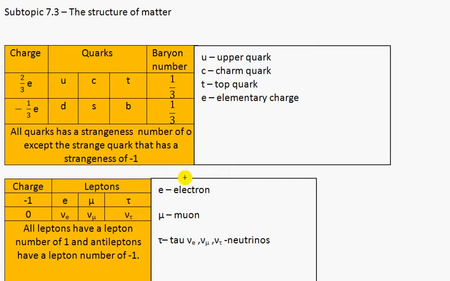Structure of matter. So fundamental particles are leptons and quarks. So here we have 1, 2, 3, 4, 5, 6 quarks. They have baryon number 1/3. They have charge, a fraction of the electron charge.